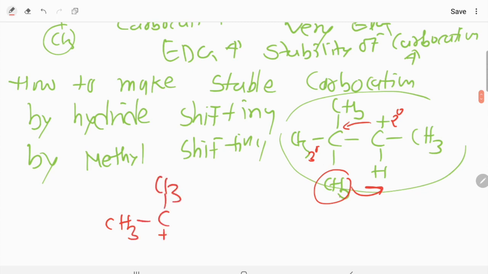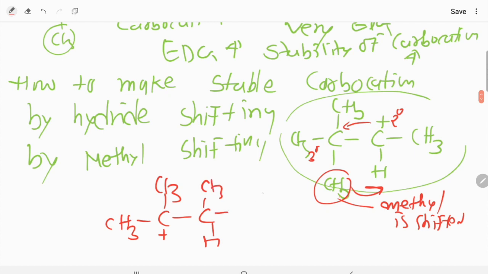Methyl is shifted here, dear students. Methyl is shifted, CH3 and one more CH3 is here. This is known as a 3 degree or tertiary carbocation.